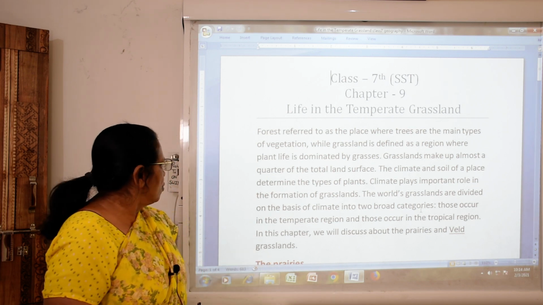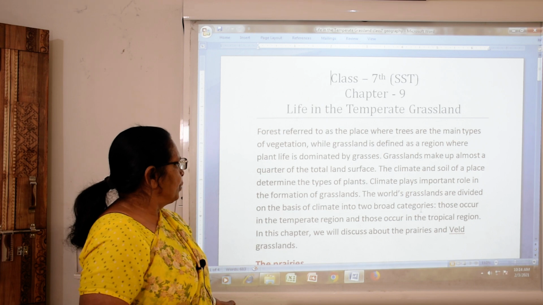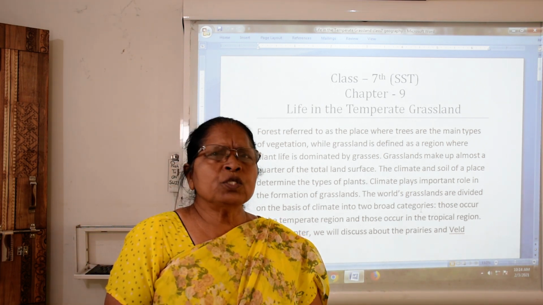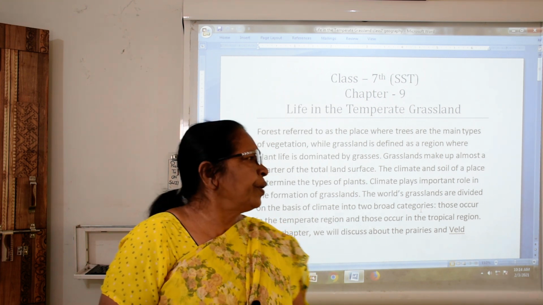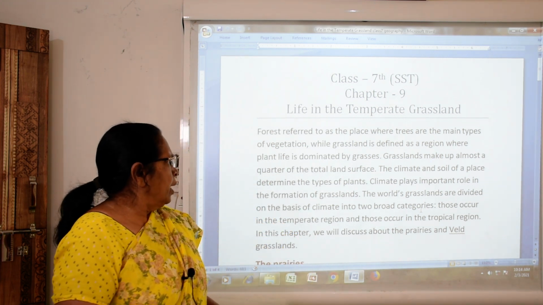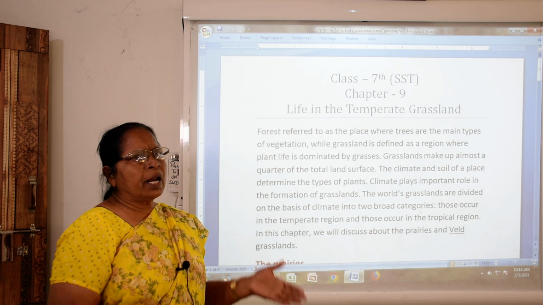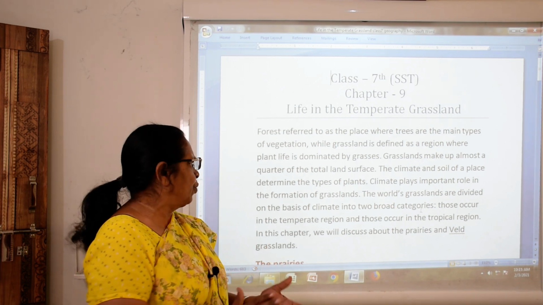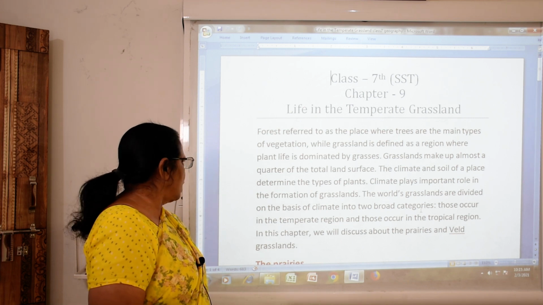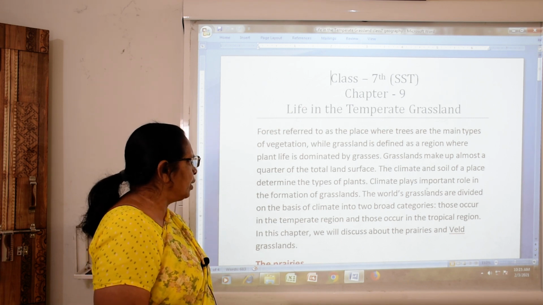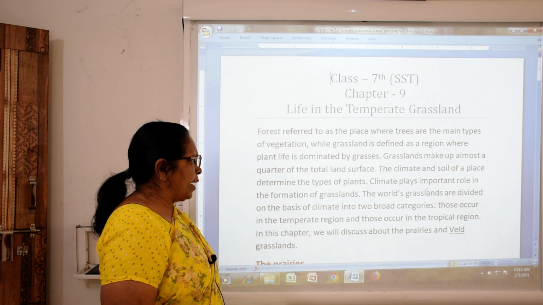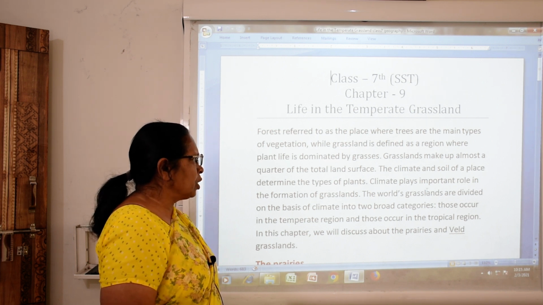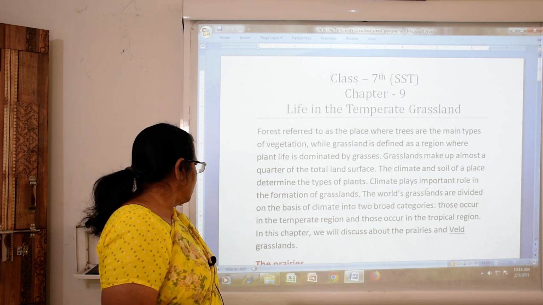Climate plays an important role in the formation of the grassland. So my dear students, this is all about the climate. How the grassland is formed depends on the climate. The world's grasslands are divided on the basis of climate into two broad categories: those that occur in the temperate region and those that occur in the tropical region.